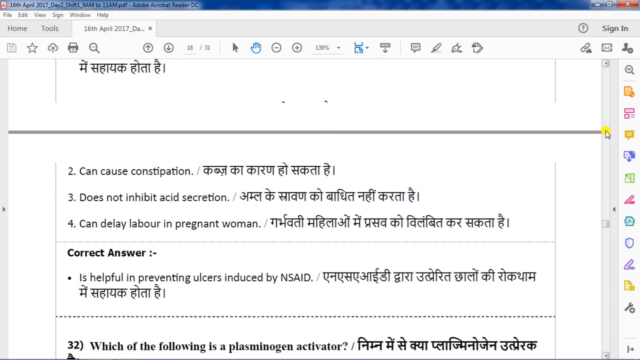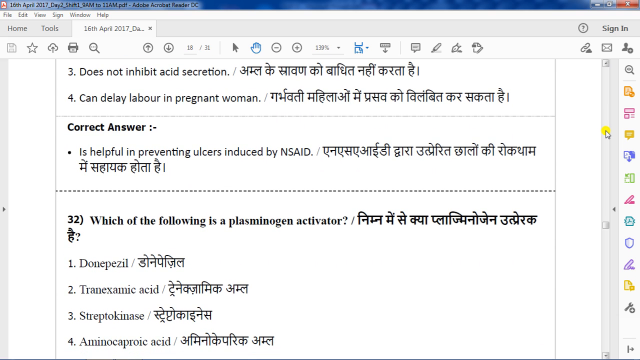Question number 32. Which of the following is a plasminogen activator? What is a plasminogen activator? They can dissolve the clot. Suppose there is a clot inside a blood vessel or in the heart. If plasminogen activators are given into the body, then they can dissolve the clot and save the patient. So, that is the plasminogen activator.